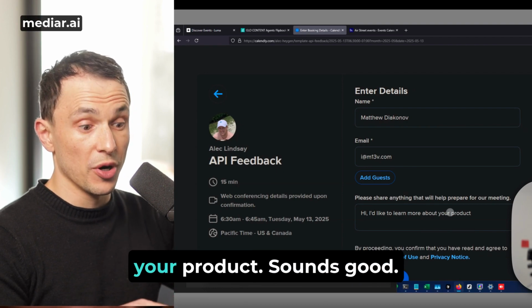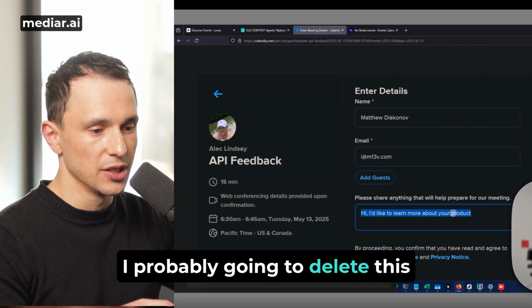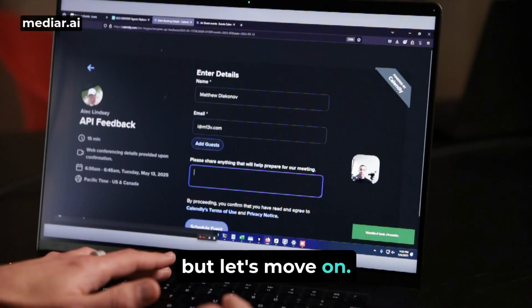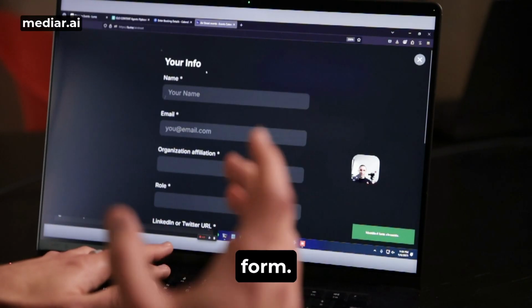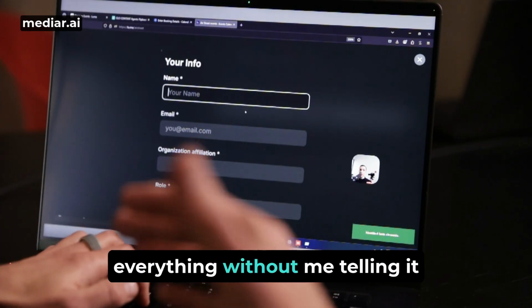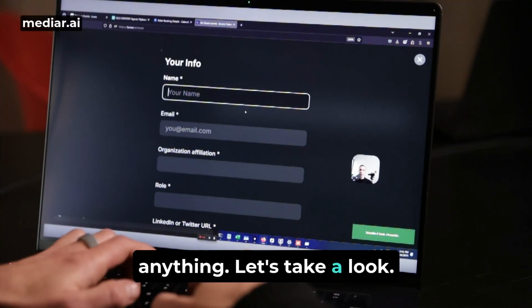Hi, I'd like to learn more about your product. Sounds good. I'm probably going to delete this because I don't find it useful, and I'm just going to schedule an event. But let's move on. Here's another example form. I'm going to refresh the page now, and the AI agent will pre-fill everything without me telling it anything. Let's take a look.